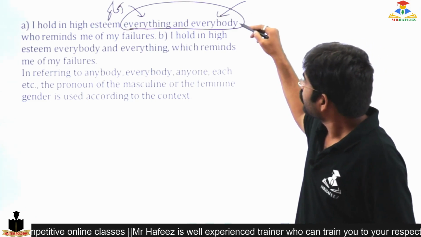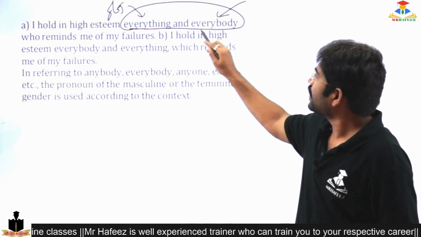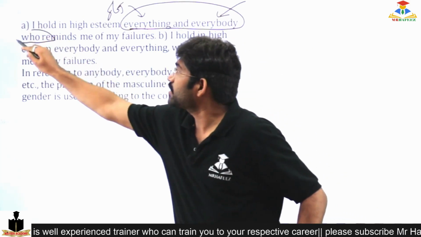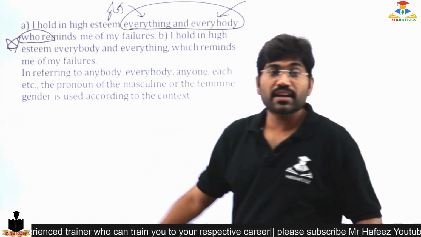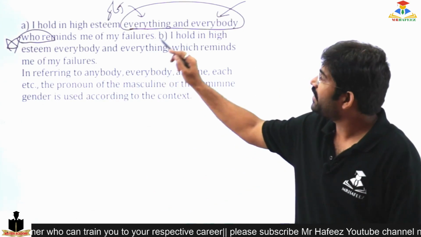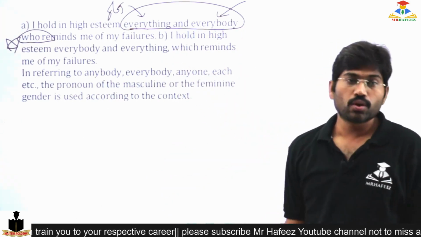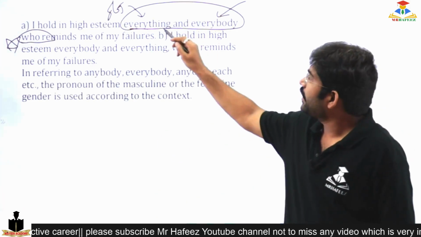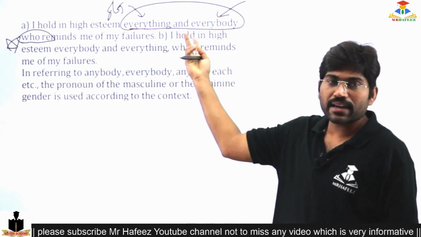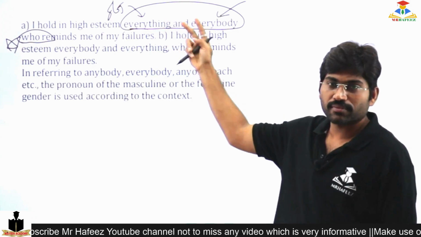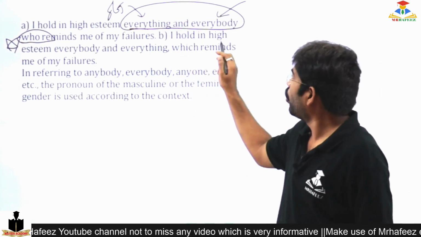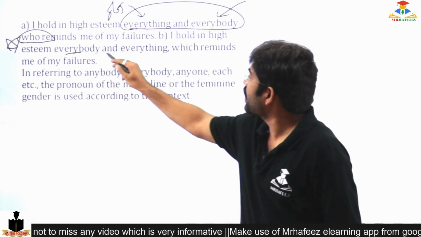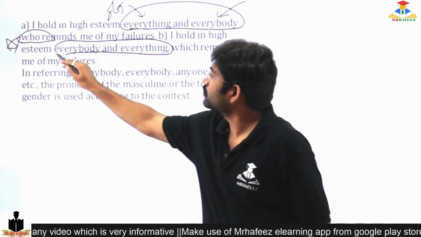So after everybody, I should use who. Who reminds me of my failures? This is very important. Here, everything and everybody, I can just swap. The same sentence: I hold in high esteem everybody and everything. Now it's changed.